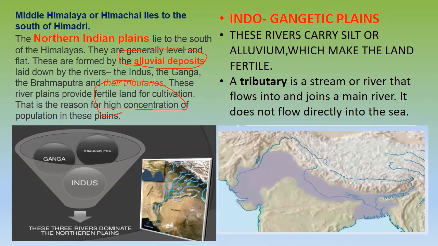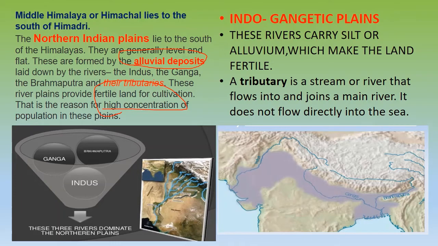Now the main three rivers of the plains are the Ganga, Brahmaputra, and Indus. These are the three dominant rivers of the northern plains, responsible for the high concentration of population. Why is there a high concentration of population? Because the presence of these three rivers and their tributaries makes the land fertile. Fertility of land allows cultivation. Presence of water is there. We have agriculture, so the water and food needs are being met. So this area remains absolutely suitable for human habitation, for people to dwell.